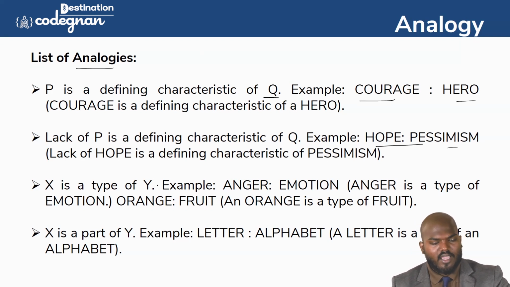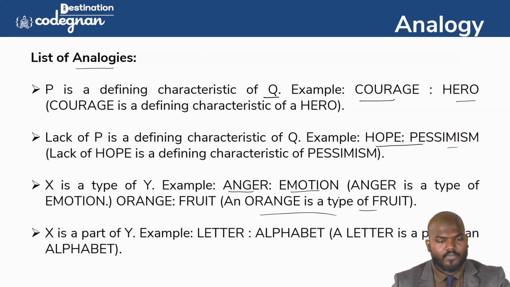Okay. And X is a type of Q. You see this one, anger. It is one of the examples. Anger is what? We can call it emotion. Orange is a type of fruit. And X is a part of Y. If you mention that, we can call it letter is a part of alphabet. You can say this.